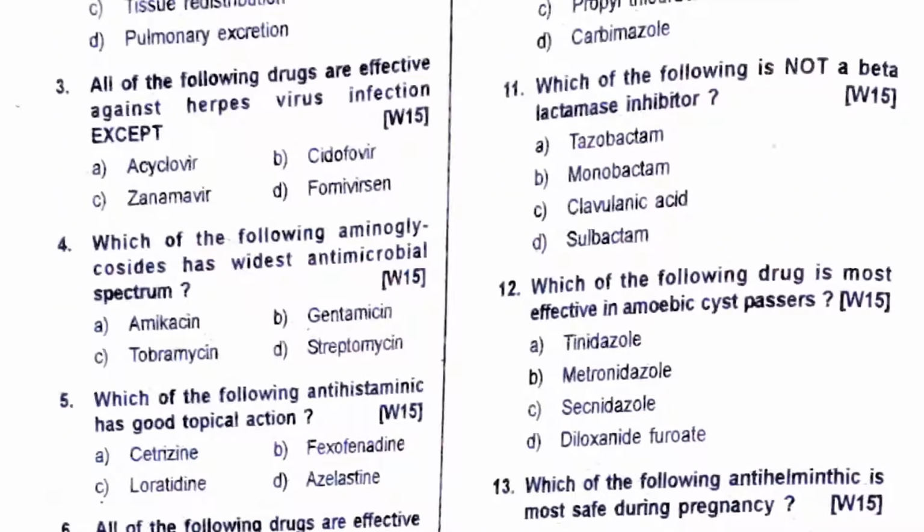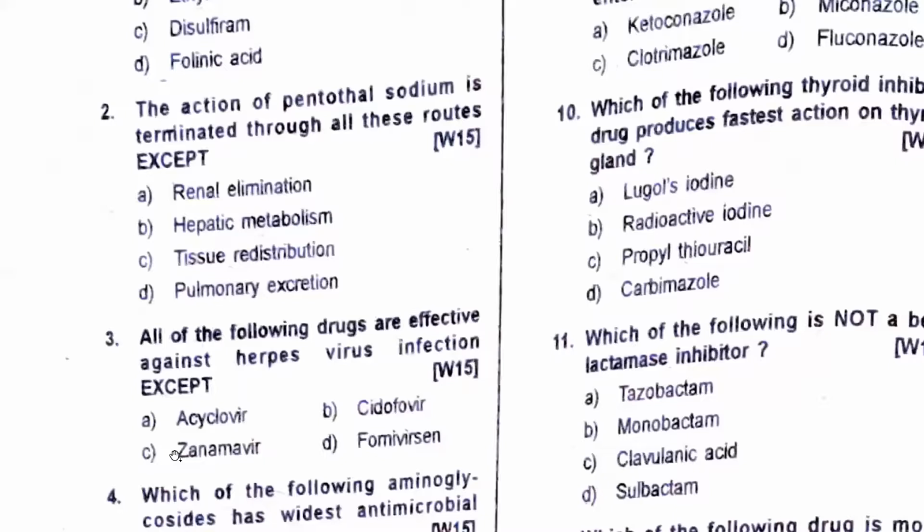All of the following drugs are effective against herpes virus infection, except zanamivir, because zanamivir was a neuraminidase inhibitor, and that was against influenza virus, not against herpes virus. So acyclovir, cidofovir, foscarnet, and all are against HSVs, and zanamivir is against influenza virus.